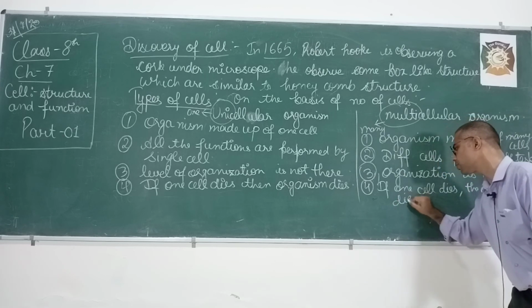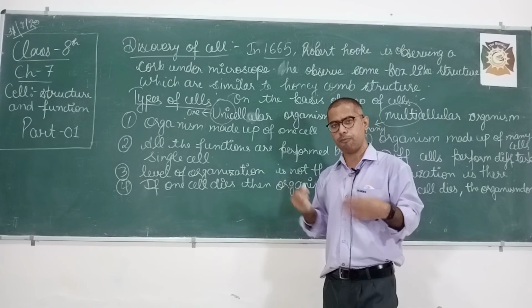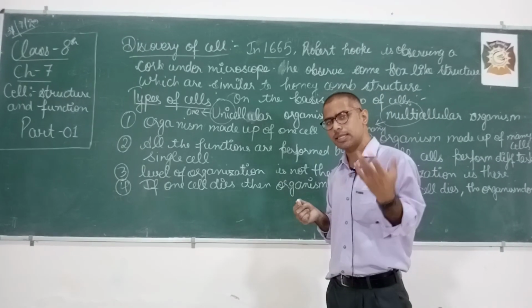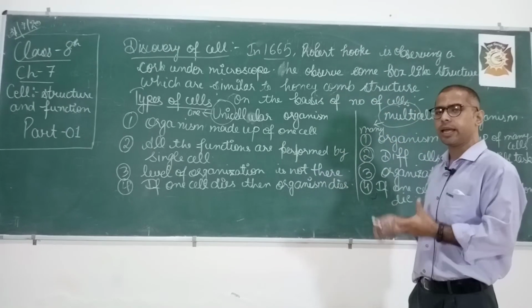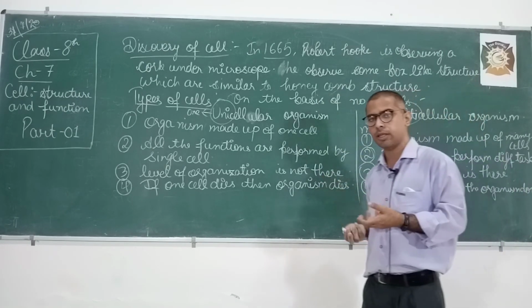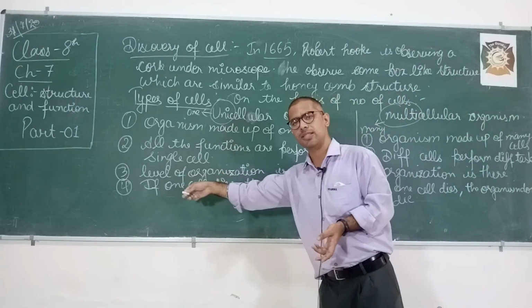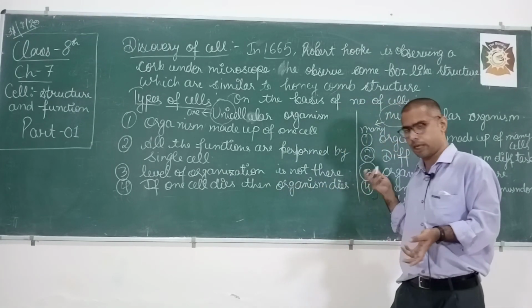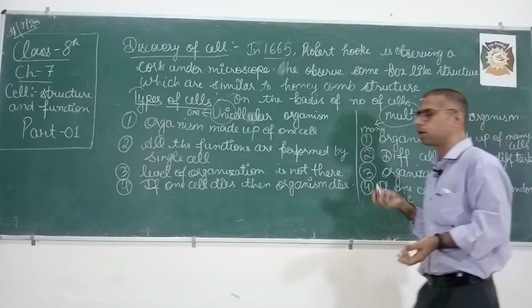What I am trying to say is, we are multicellular organisms, made up of many cells. In our body, every day many cells die and many new cells are formed. So if one cell dies in our body, that does not mean that we die as a whole. But in the case of unicellular organisms, if one cell dies, then the whole organism dies. In the case of multicellular organisms, it is not so.